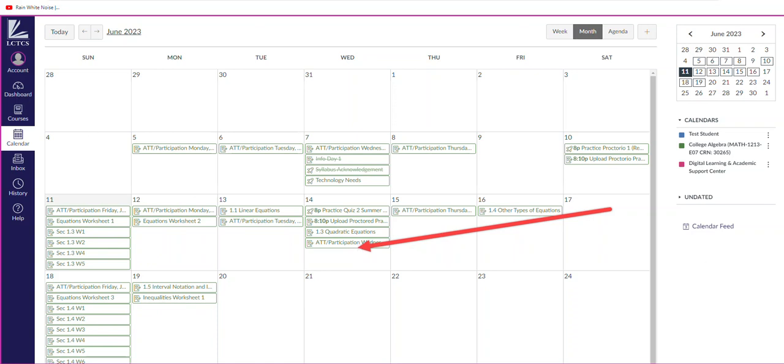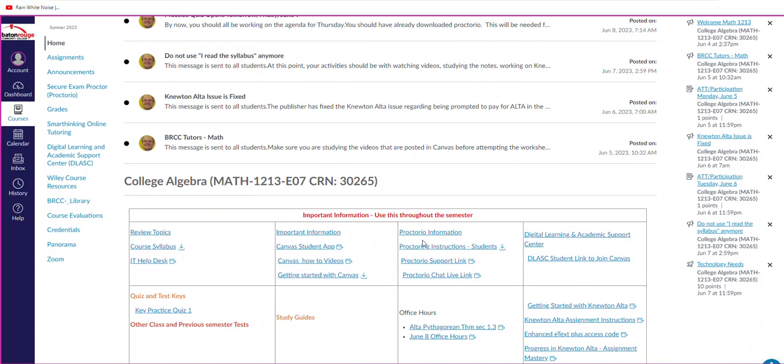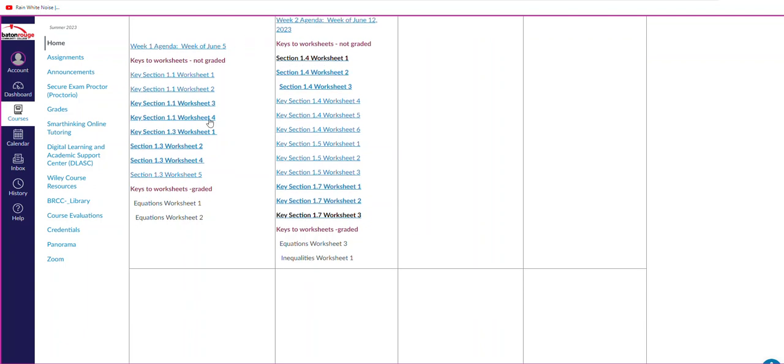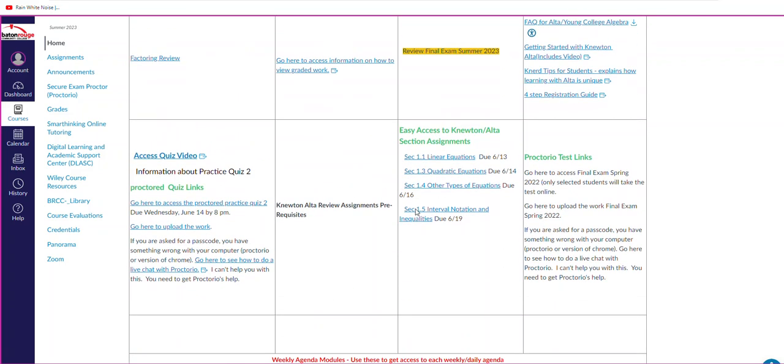You should be going to the agendas, and then all these practice worksheet keys here that you should be looking at. Now, I forgot to mention also, so for your practice quiz number 2, here are the links. You can go here to get the links, or you could go to assignments. And I mentioned that in a couple of videos before.